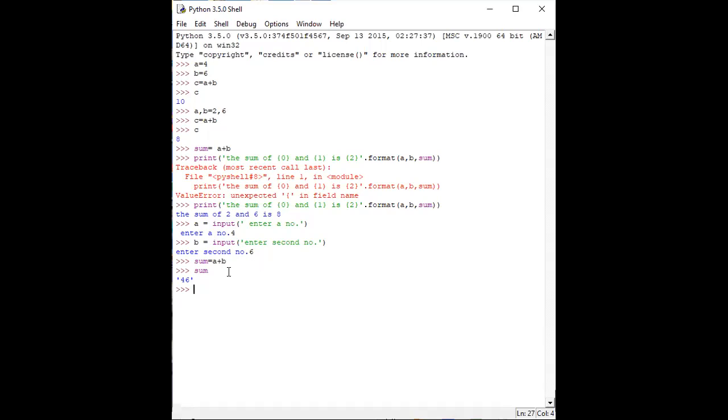Why is it showing like this? Sum equal to... just wait a minute. I am trying to find out what the error is.